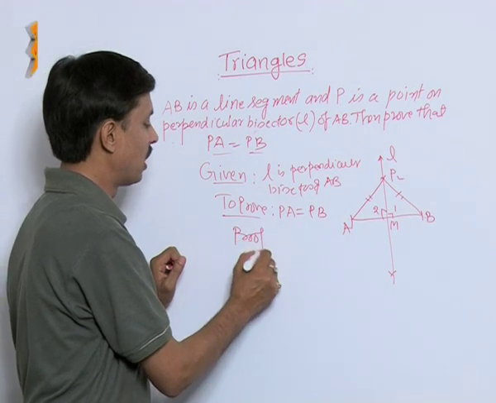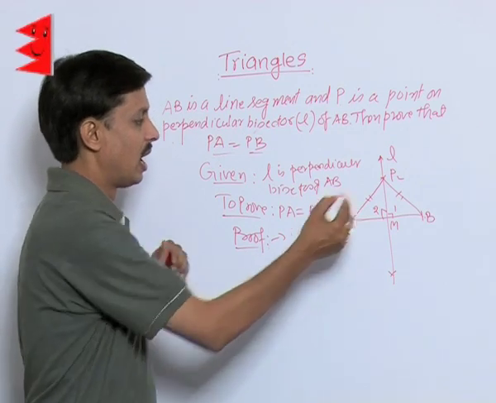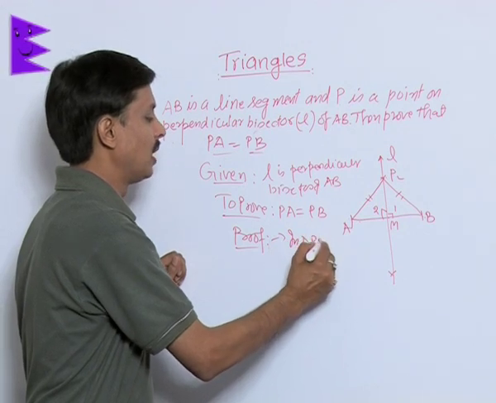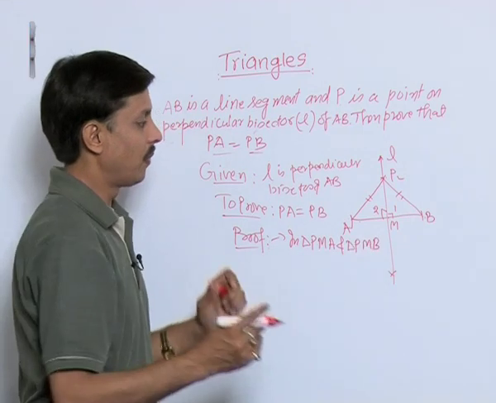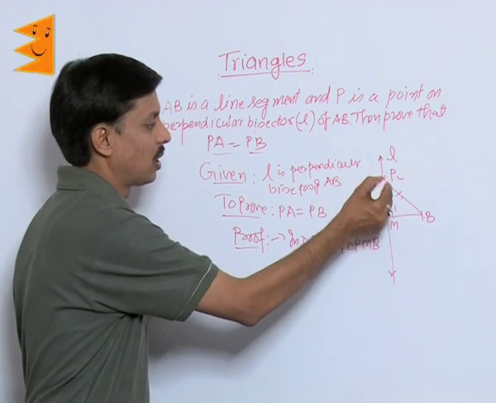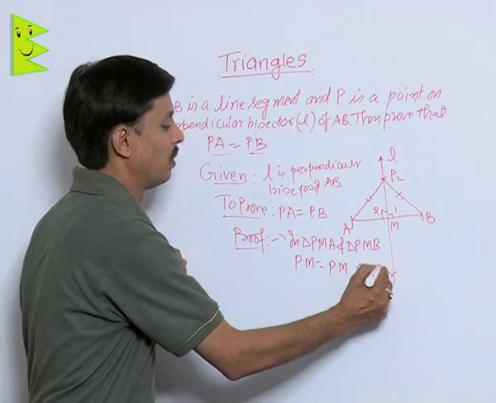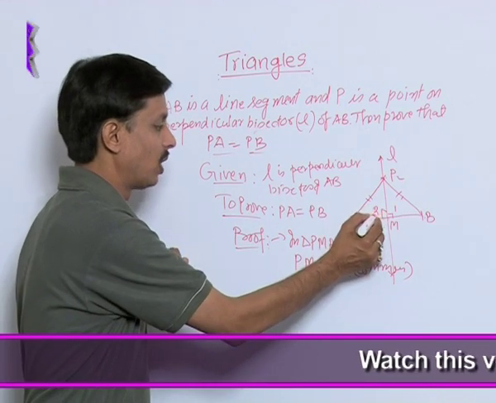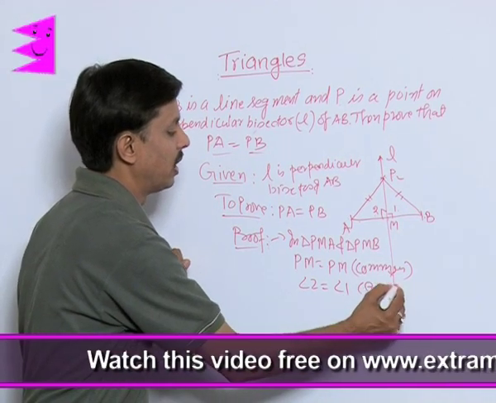In order to prove it, I am going to explain how we will go about the proof. I am taking triangle PMA and triangle PMB. If I take these two triangles, what can I say? PM is the common side, PM is equal to PM in both triangles. Second, angle 2 is equal to angle 1 because each is 90 degrees.